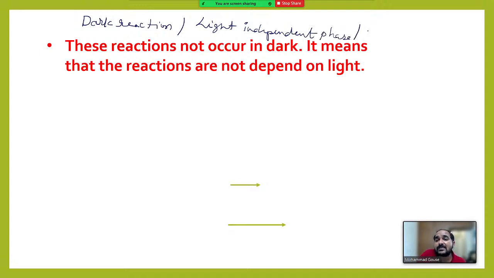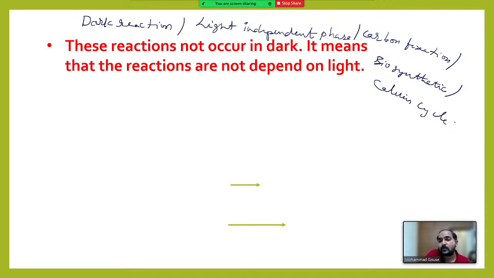This is also called carbon fixation or biosynthetic phase or Calvin cycle. Right? Why so many names? Previously, the second phase of photosynthesis was called the dark reaction, but the apt name is light independent phase because this reaction does not occur only in dark.